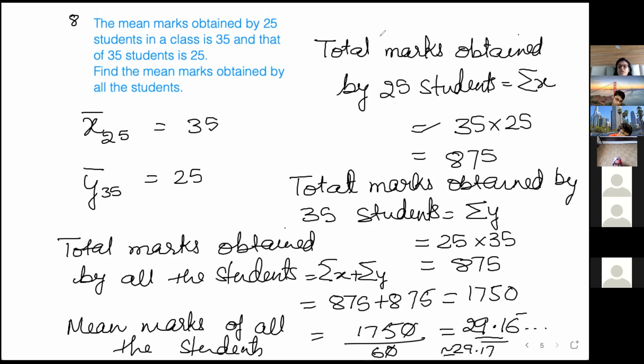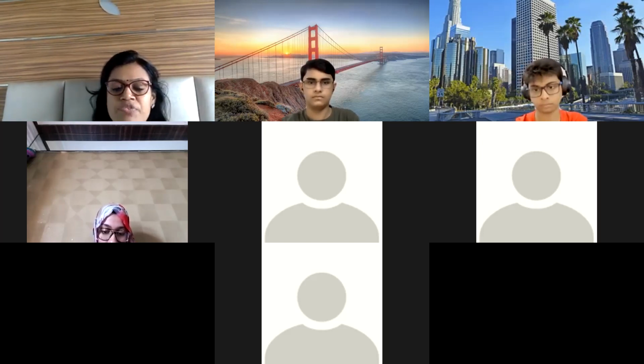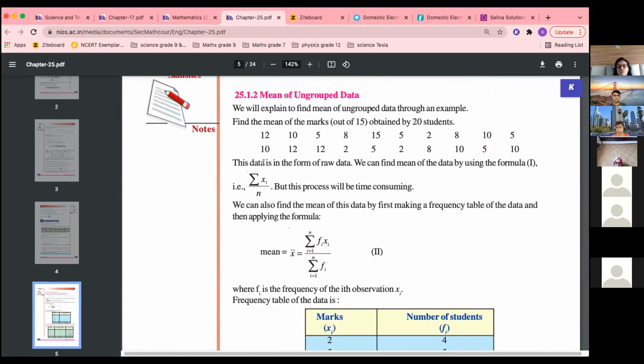This is the simplest one. Ungrouped raw data is given, then how to find out? Only one formula is there, which is sigma X upon n, n meaning number of observations, or sum of observations upon total number of observations. That is the simplest formula when the data is raw. Now, when the data is written as a grouped frequency table, then you cannot use this formula.